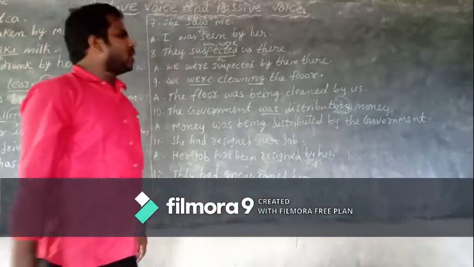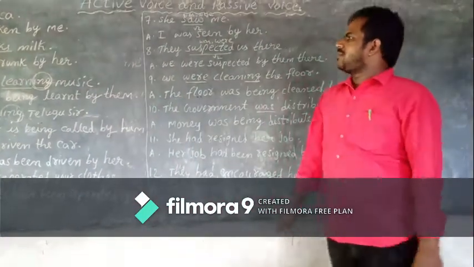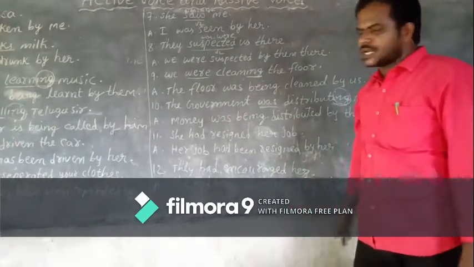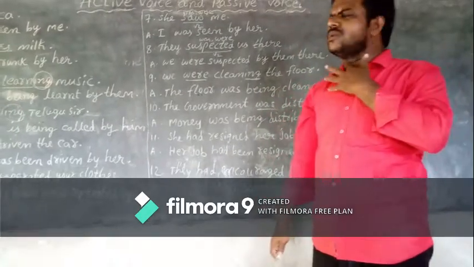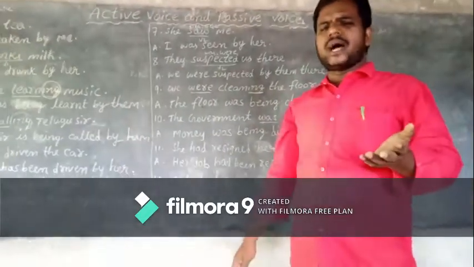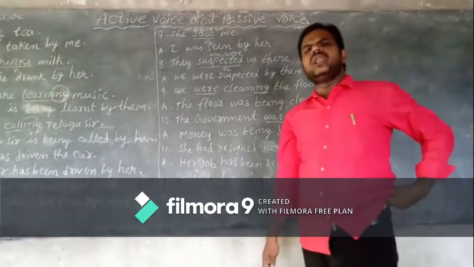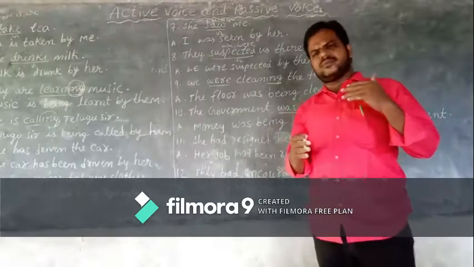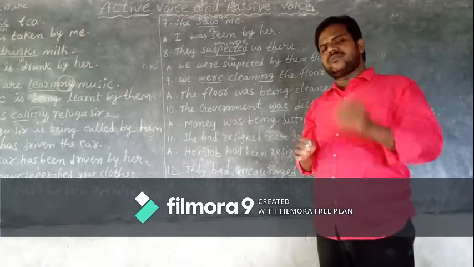So children, at the beginning of the class, that is present tense, this is past tense, children. Future tense, in the beginning of the class I explained to you, so I think no need to explain once again. Whatever it may be, will, shall takes be as a B form, children.